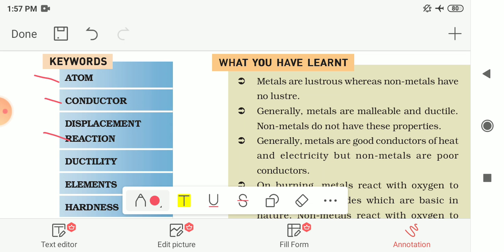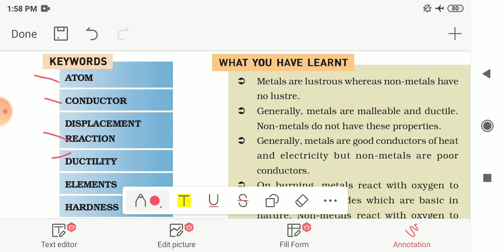A reaction in which the reactive metal displaces the less reactive metal from its salt solution is known as a displacement reaction, in which the more reactive metal replaces or displaces the less reactive metal from its salt solution.